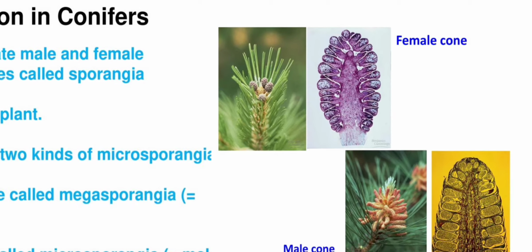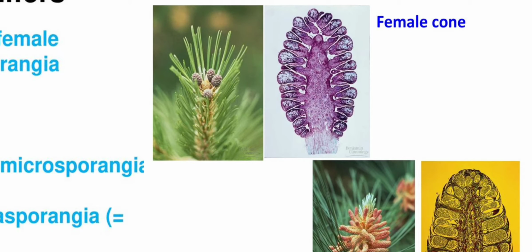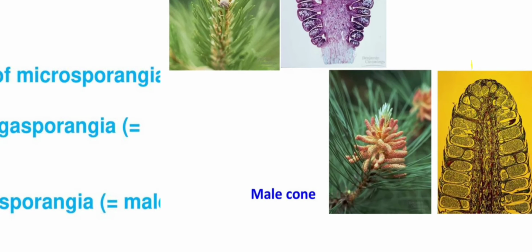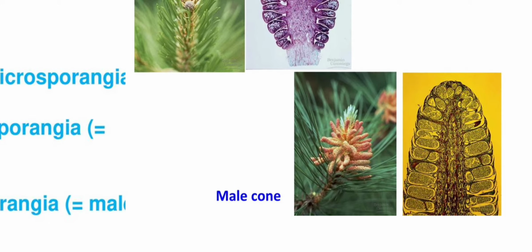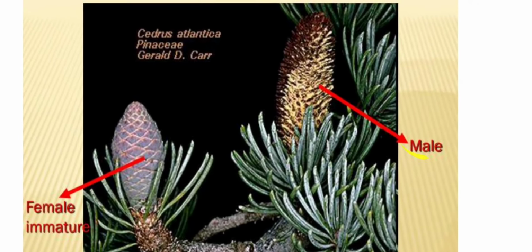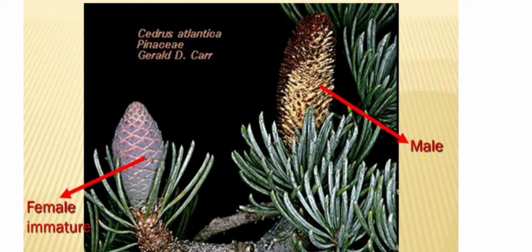As you can see in these images, the first one is the female cone, and you can see very clearly that megasporophylls condense to form the female cone, and these megasporophylls bear megasporangium which produces megaspore. While in the male cone you can see that microsporophylls condense to form the male cone, and they bear microsporangium which bears pollen grains. In this image you can see the male and female cone of Cedrus deodara.